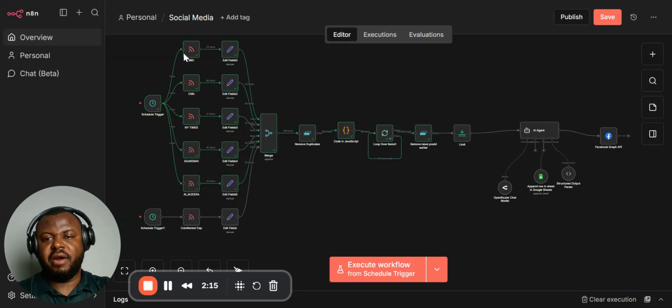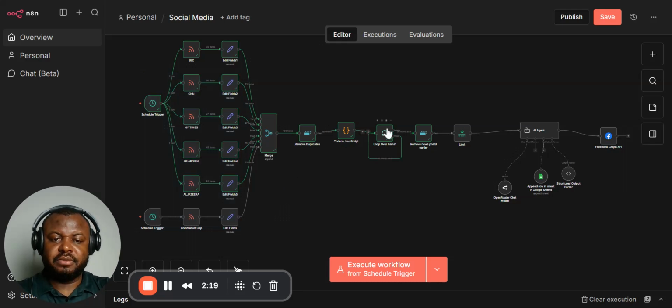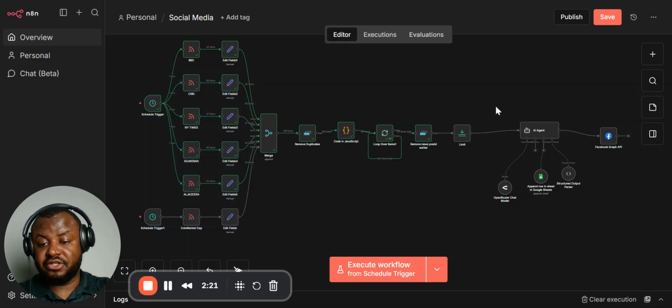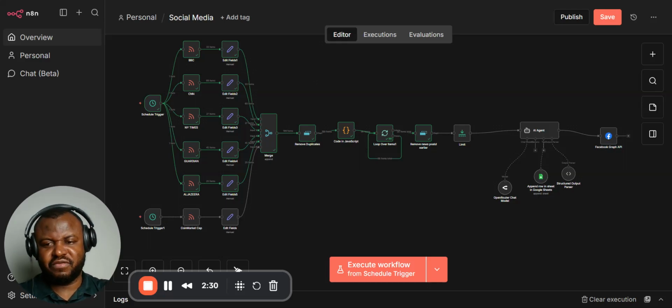Just like I was saying, she made it very simple: it just picks this news and sends it to her inbox every day by 7 a.m. But when I called her, I was like, okay, I'm very impressed with this workflow of yours. However, there is something else that can be done to it. I told her, send me the workflow, let me modify it. And I've modified it, look at it here.